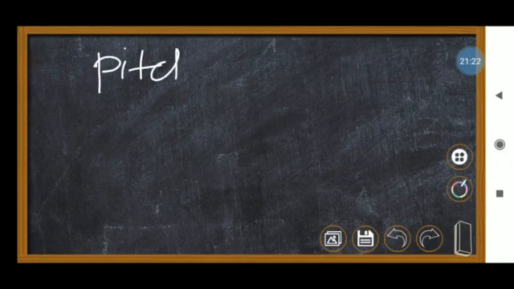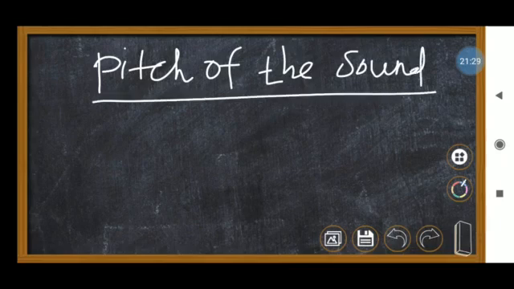Okay, what is meant by the pitch of the sound? The pitch of the sound means, for example, consider a newborn baby's voice compared to an adult person's. The child's voice will be very shrill. That means their frequency level will be very high.